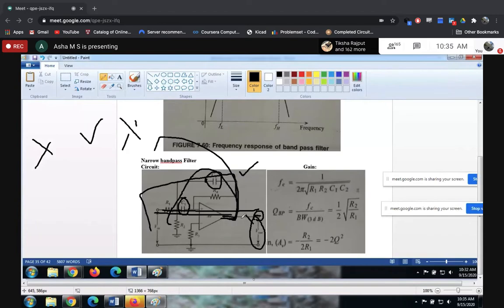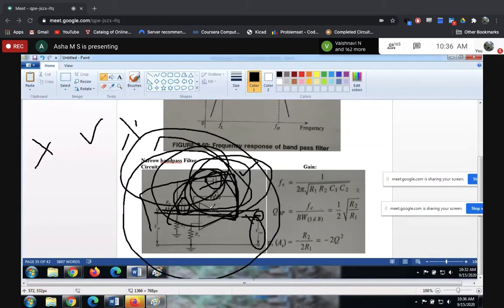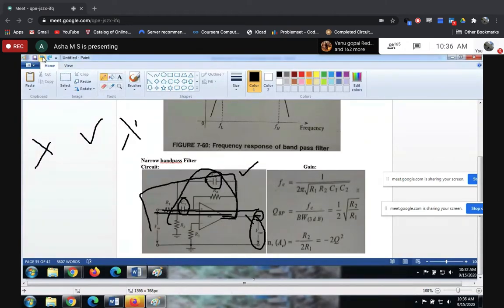Similarly here, the current will choose this path rather than that path. Everything flows here and comes back as feedback, and this loop continues, thereby blocking the high frequency signal. Only the intermediate frequency signal will be allowed and you will have it at the output. So I hope I'm clear with the explanation.